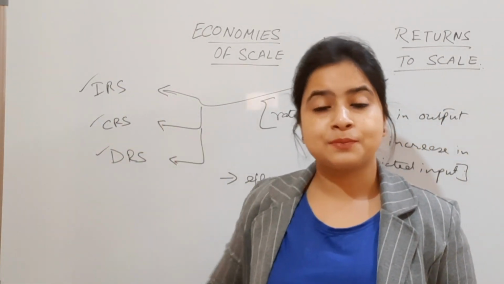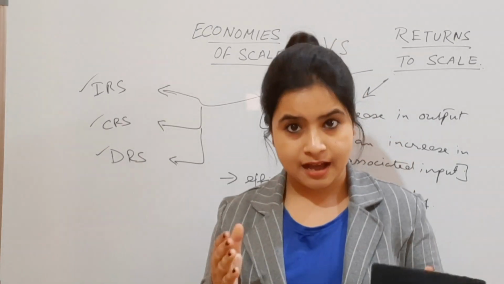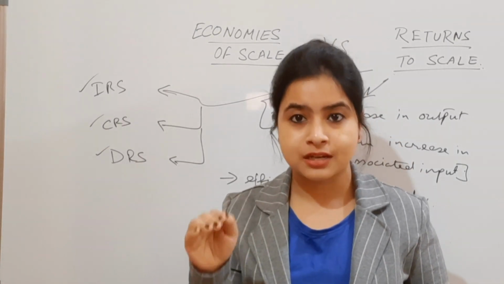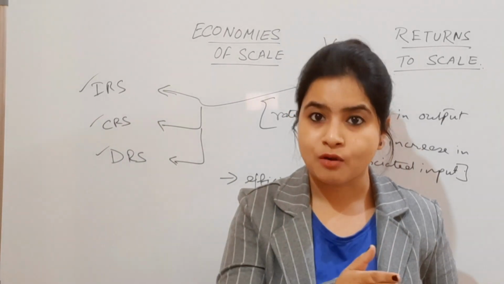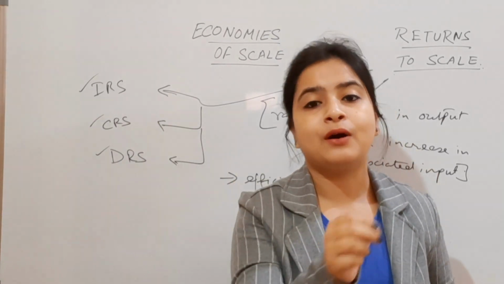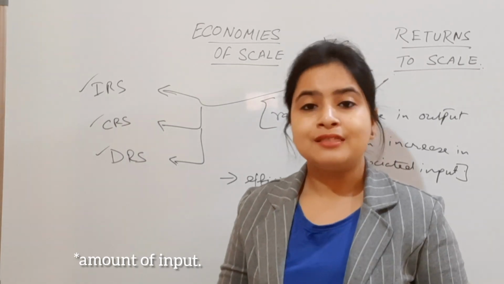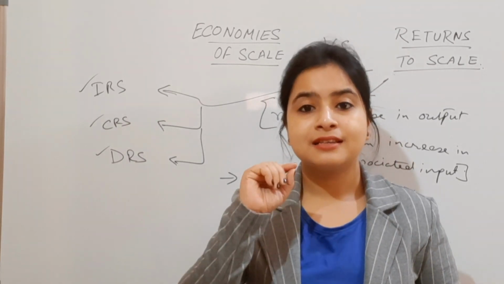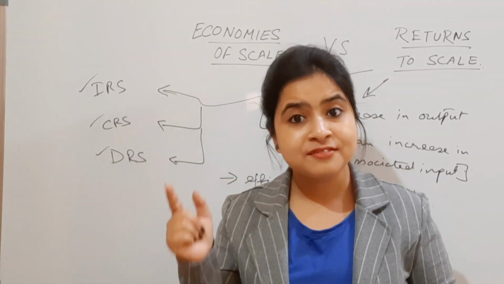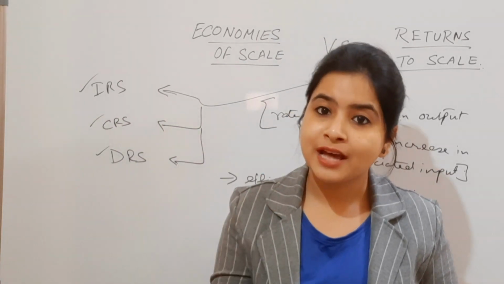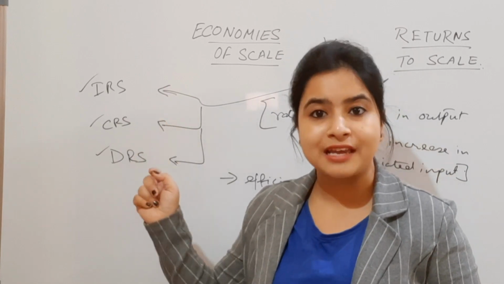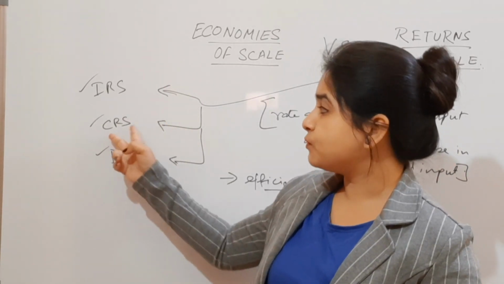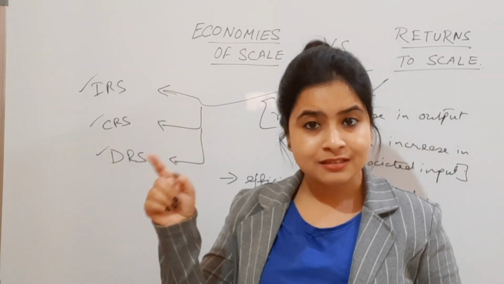When IRS takes place, the inputs are increased by a certain amount, but the output is increased by more than that amount. Suppose the inputs are increased by double, and if the output increases more than double, then we have IRS, increasing returns to scale. Next, we are moving towards the CRS, which is the constant returns to scale.